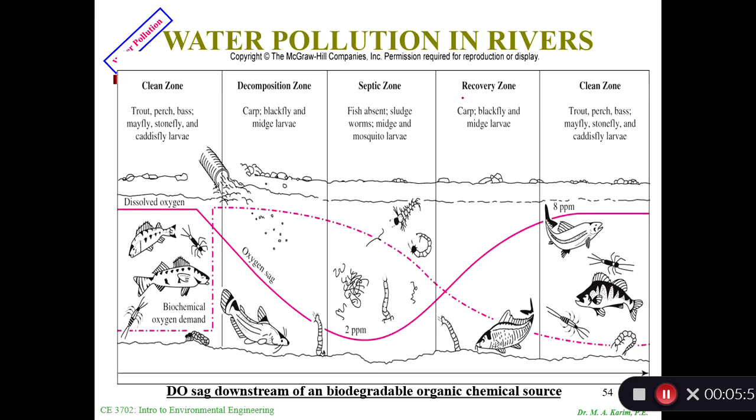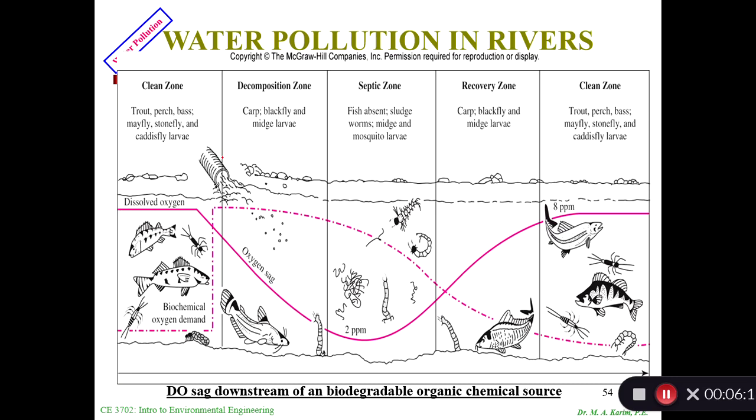More clearly, we can explain this by this figure. This figure has 5 zones, right? 1, 2, 3, 4, 5 zones. This is called the clear zone, the clean zone. In this case, I see all the fishes and everything. Here my BOD is close to zero. Maybe I don't have any BOD. Dissolved oxygen is at a higher level, whatever the level is.